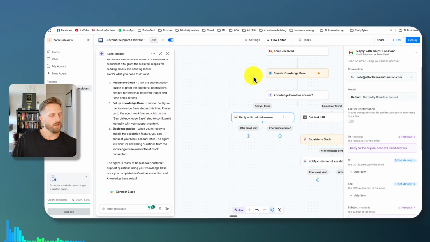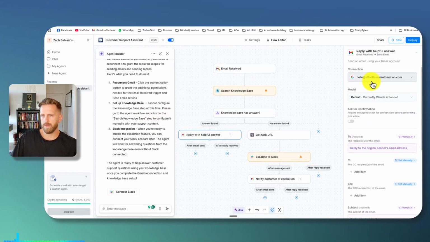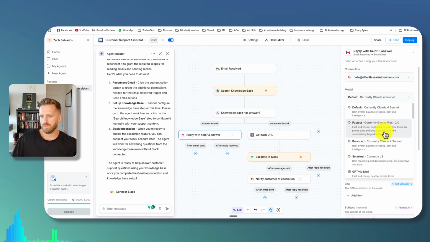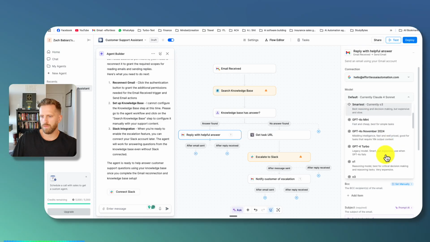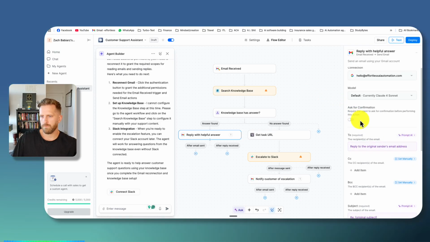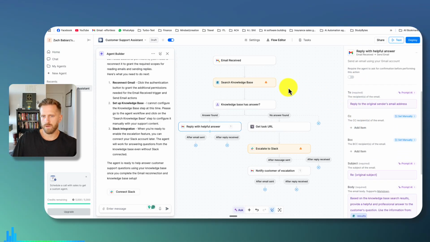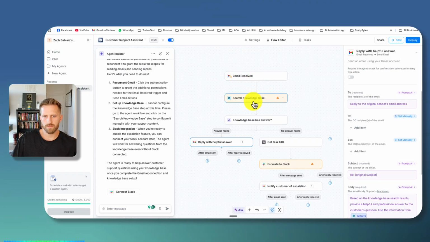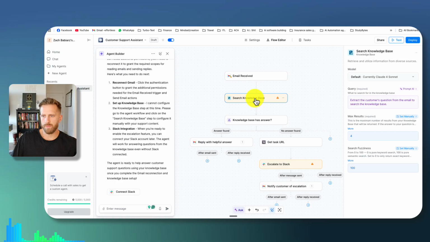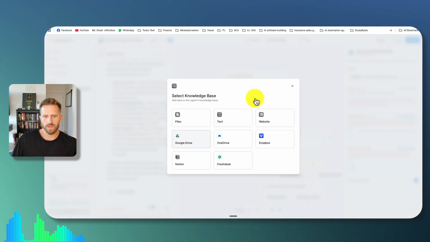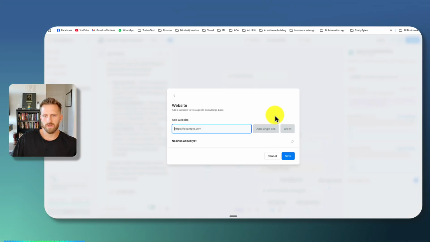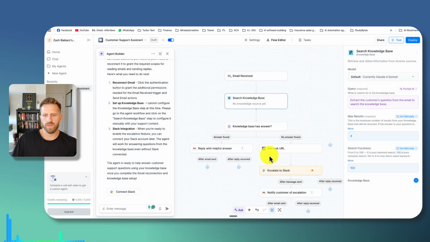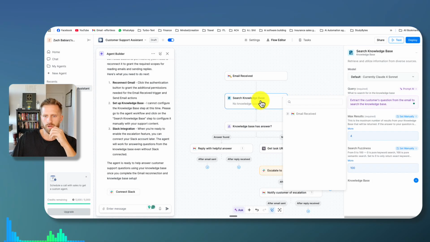Let's take a look at the automation here because it's showing my Gmail is connected. So, okay, you can select your model. That's pretty cool. Very, very cool. This is where I'd put my knowledge base in. Looks like I can train up my own knowledge base within Lindy, which is nice. I don't have to connect it third party.